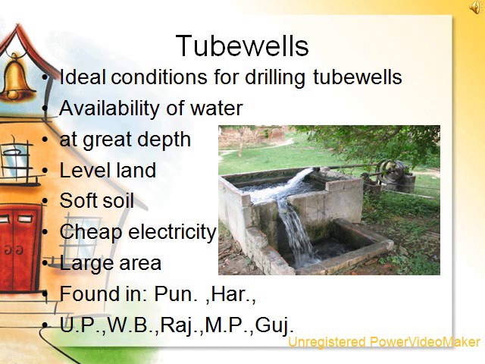The ideal conditions for the drilling of a tube well are availability of plentiful water at great depths, level land and soft soil for the tube wells to be set up, large fertile area in its surrounding areas to be irrigated, and availability of regular cheap electricity to run the tube wells. The main area where tube wells are used include the northern plains in the states of Punjab, Haryana, Uttar Pradesh, Bihar, West Bengal, Rajasthan, Madhya Pradesh and Gujarat.